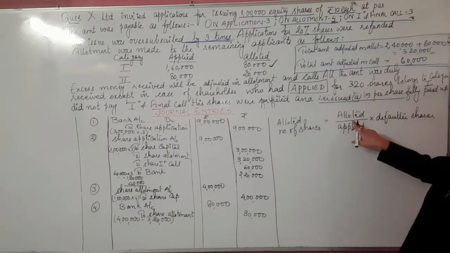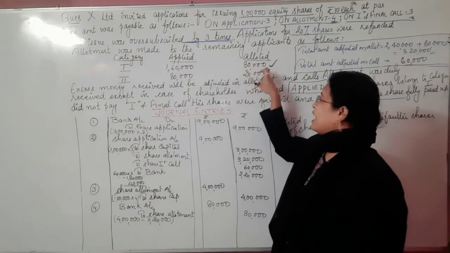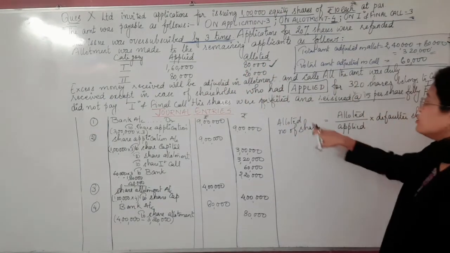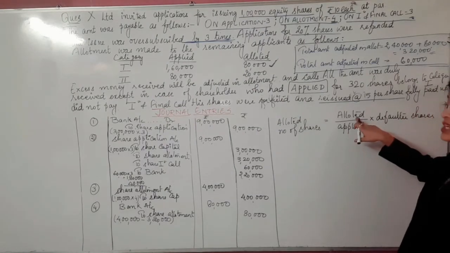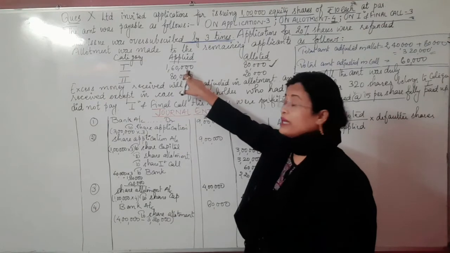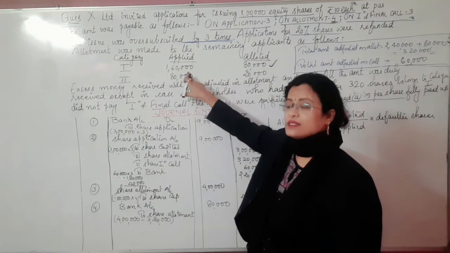Allotted basically means, if it's belonging to this particular category, how many shares the company has allotted, and it's 80,000. Applied means how many shares this person wants from the company, that's applied, 1,60,000.